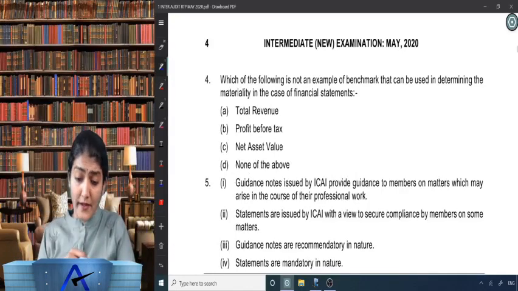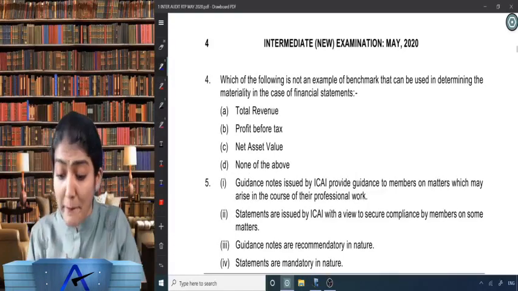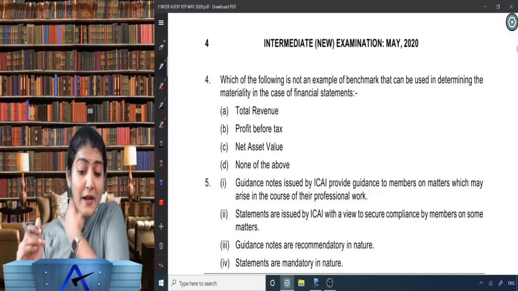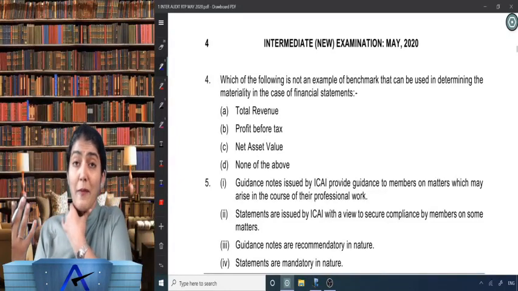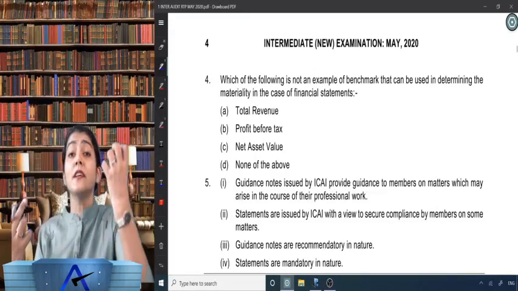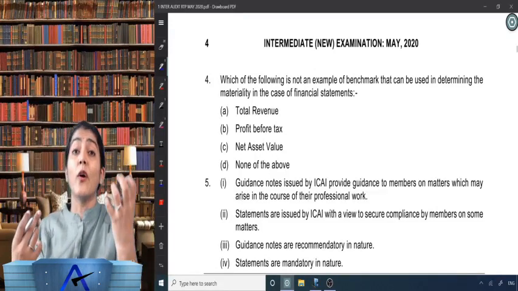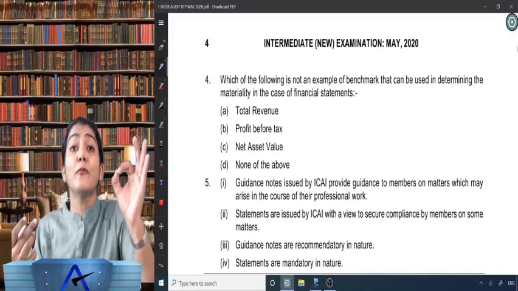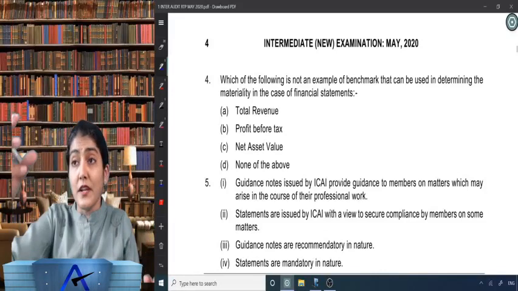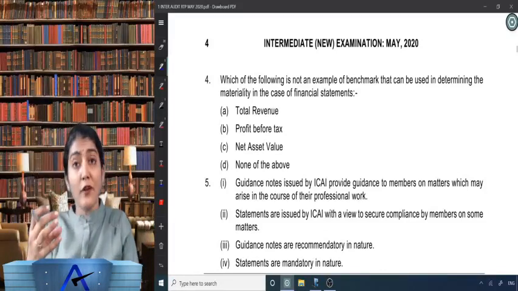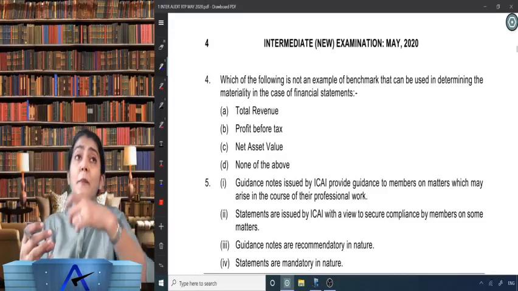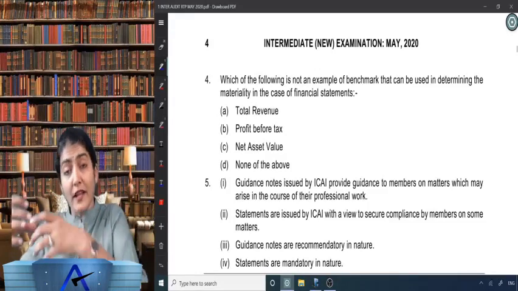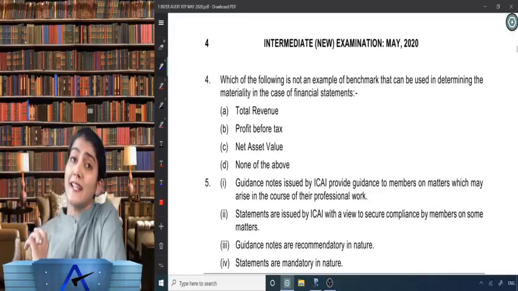Which of the following is not an example of a benchmark that can be used in determining the materiality in case of financial statements? You remember in 320 they say that for the determination of materiality, the auditor needs to use the concept of benchmarking. You need to select an appropriate benchmark from the financial information. To that chosen benchmark, you need to apply a percentage, and whatever is the resulting amount, that is materiality.